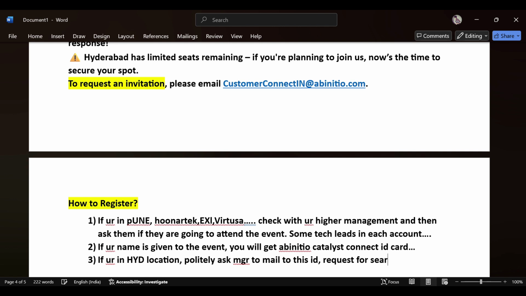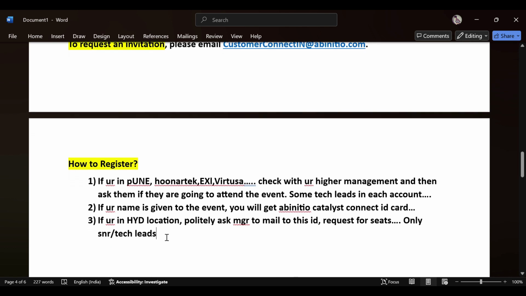Request for seats. The seats are limited, so only senior people or tech leads have a higher chance of getting a seat. That means junior people can wait, while senior tech leads have a higher chance.